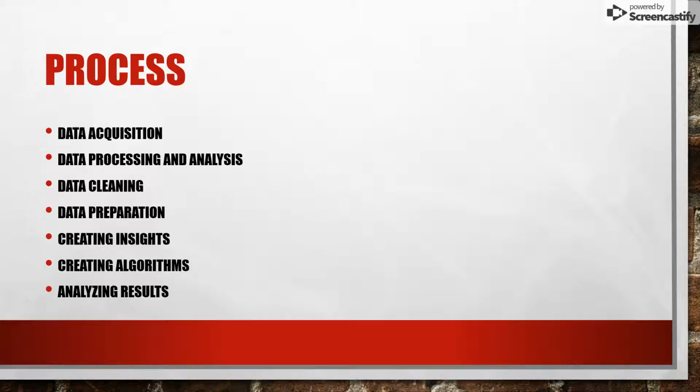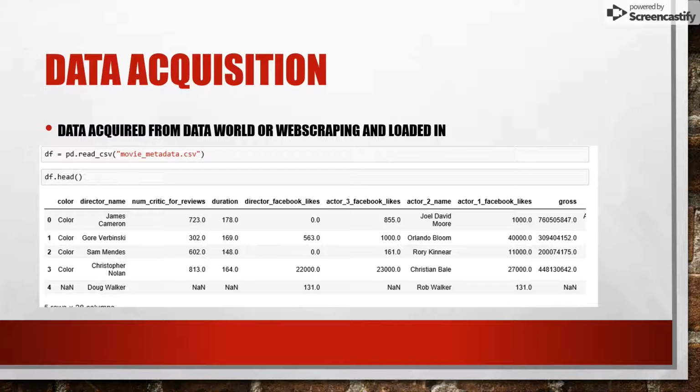And then we'll prepare the data. So we'll organize the data in certain ways so that we can use it to create analysis and so that it will fit into algorithms. And then we will create insights into that data, doing some modeling. And then we'll create the algorithms and put the data through the algorithms. And then we will analyze the results once they come through the other side and make conclusions on what makes a movie great.